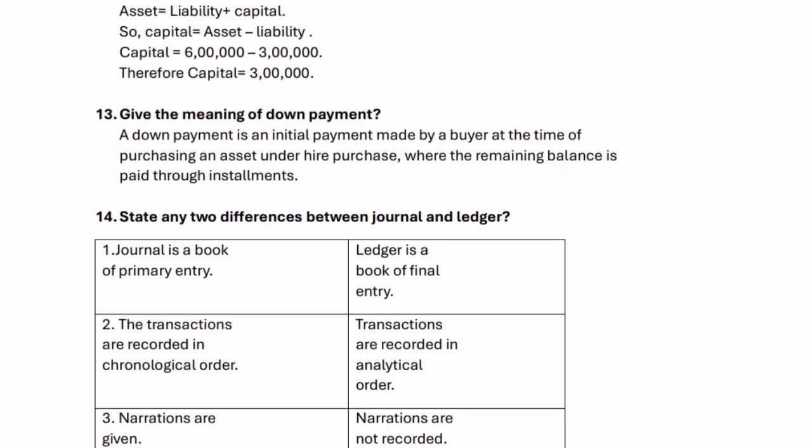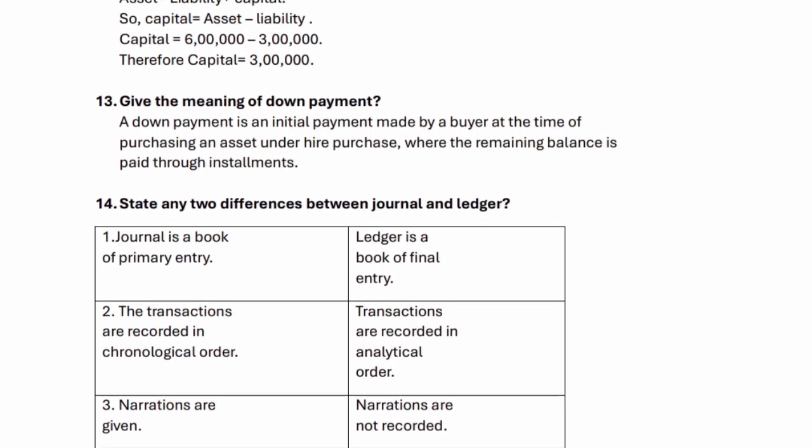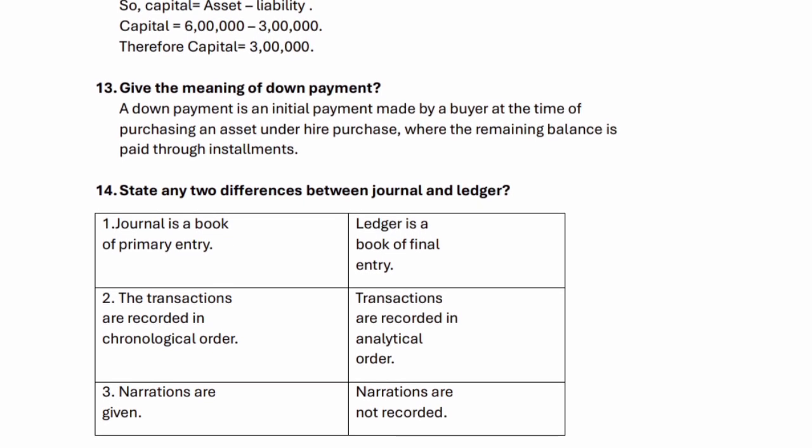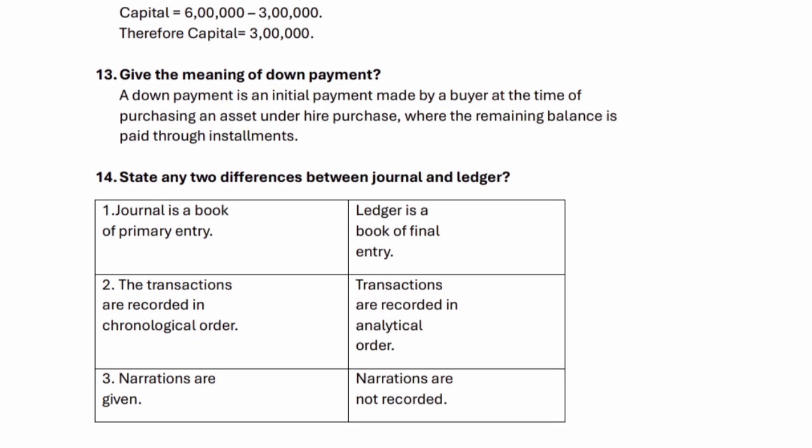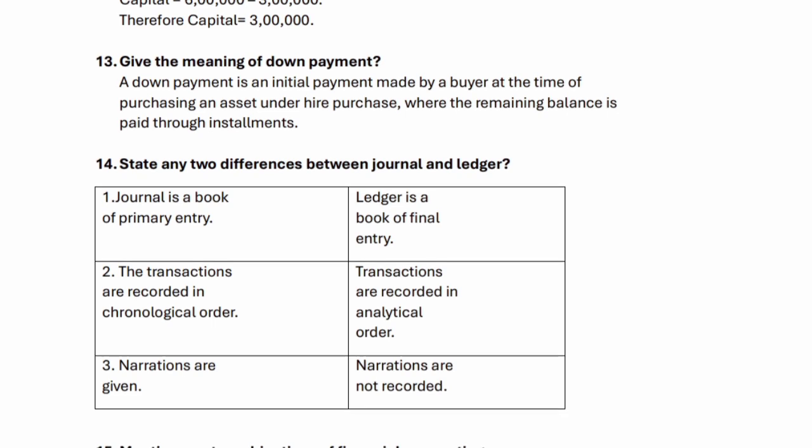13. Give the meaning of down payment. A down payment is an initial payment made by a buyer at the time of purchasing an asset under hire purchase, where the remaining balance is paid through installments.